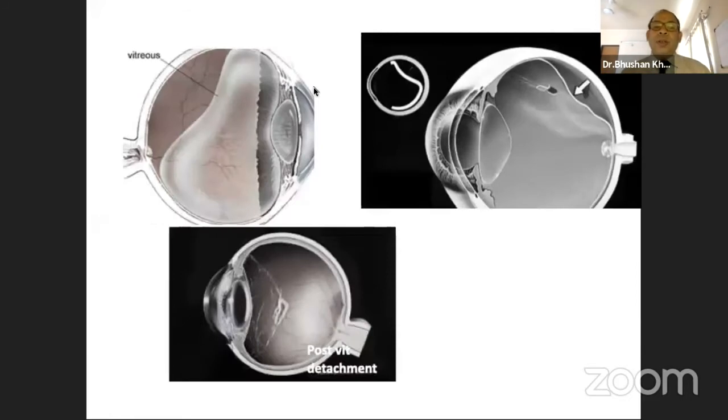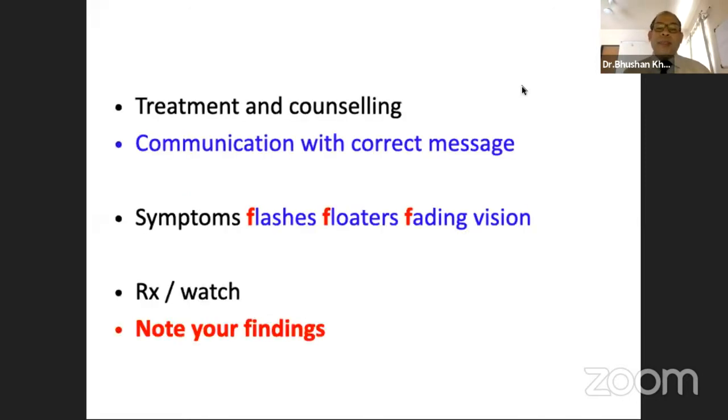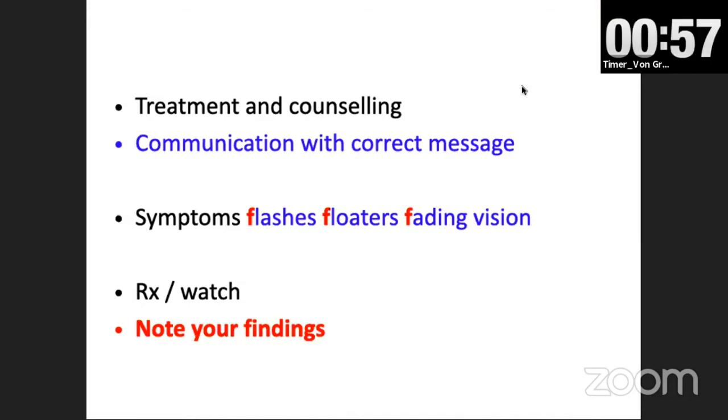So in the majority, the posterior vitreous detachment may culminate in just an asymptomatic posterior vitreous detachment as the symptoms fade off, or there may be a lingering peripheral pathology which may be blinding for the patient. We should emphasize that such a patient needs an urgent dilated fundus examination, and if need be, for the correlating pathology, a same-day referral to a retina practitioner to intervene early. I will emphasize, for medico-legal reasons, to note your findings as well as, in short, a small message of what we have conveyed to a patient.